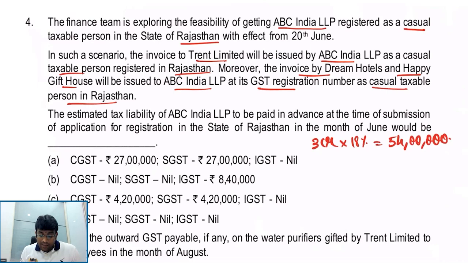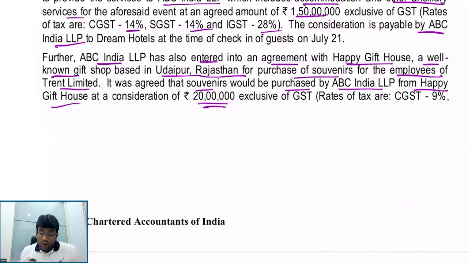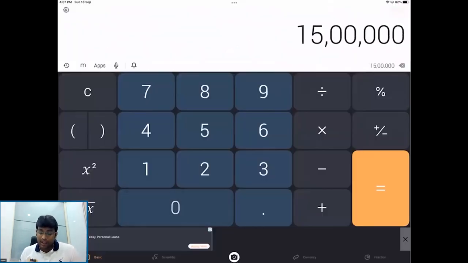The estimated tax liability of ABC India LLP to be paid in advance at the time of submission of application for registration in the month of June will be what? This is the output tax. And what will be my input tax credit of the hotel? What was the bill for the hotel? The hotel bill was about 1 crore 50 lakh. On that 14%, 14%. That means 28% basically. 1 crore 50 lakh into 28% comes to 42 lakh.